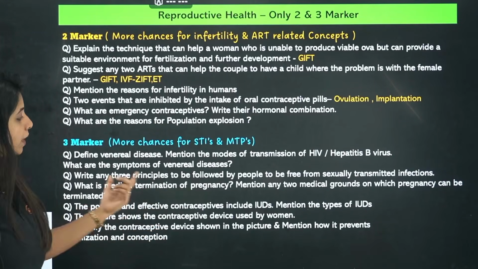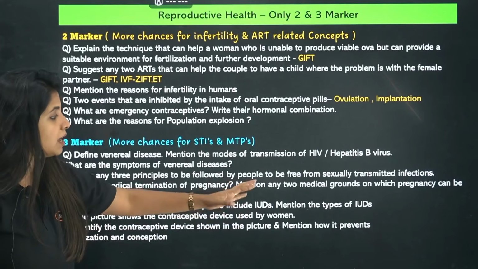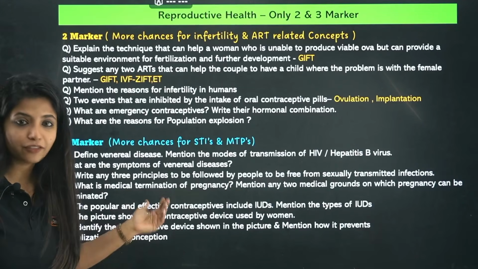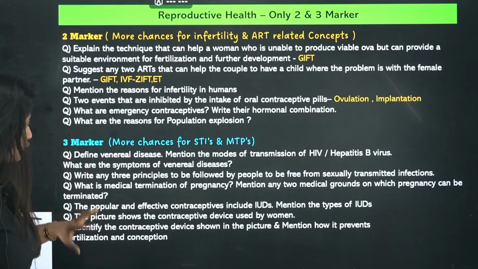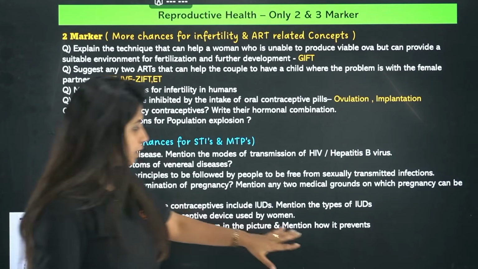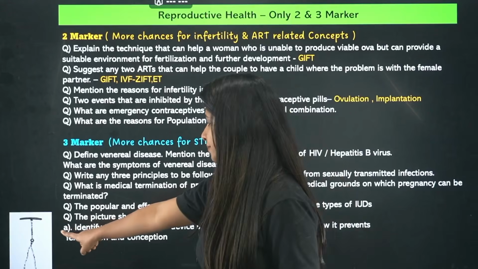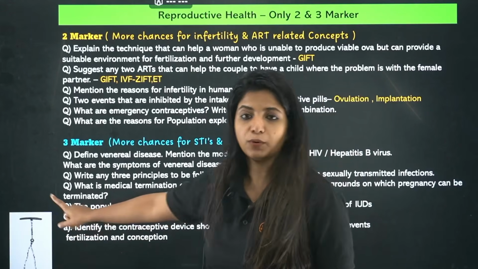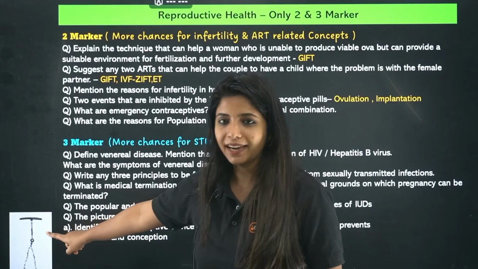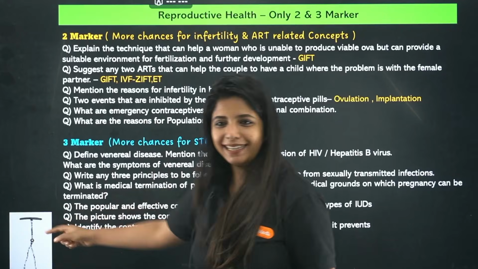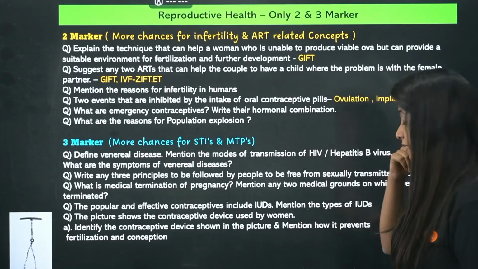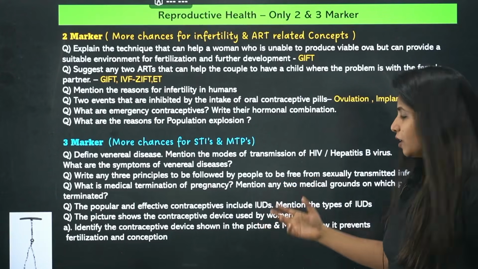Right? The popular and effective contraceptives include IUDs. Mention the types of IUD. There are different types of IUD, you can just mention them, just know about it. The picture shows the contraceptive device used by the woman. This is the picture. You have to identify the contraceptive device. What is it? Any idea? This is copper T. It looks like a T, right? It's copper T, and it's basically an IUD. Okay, it's a copper releasing IUD.